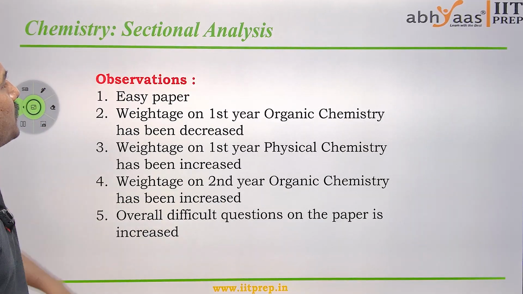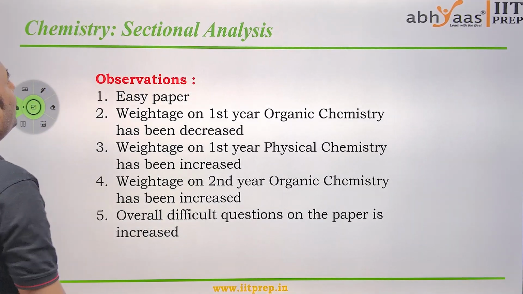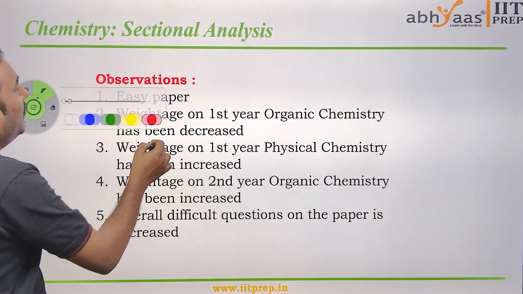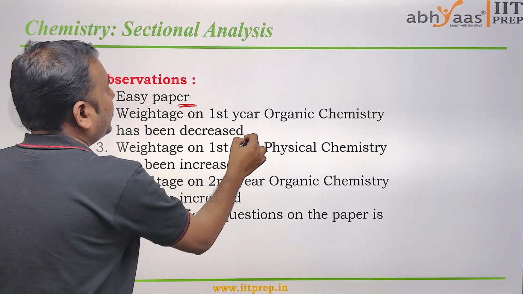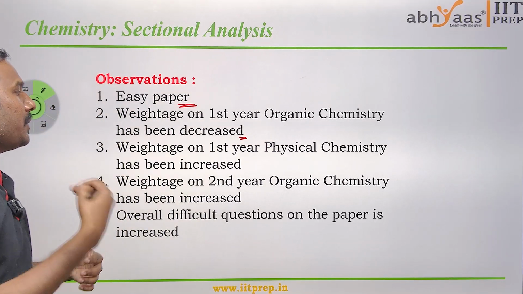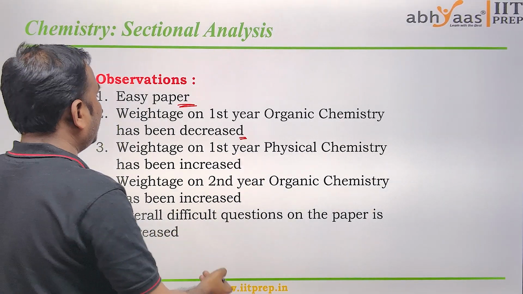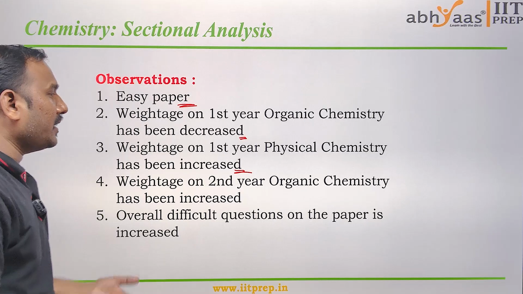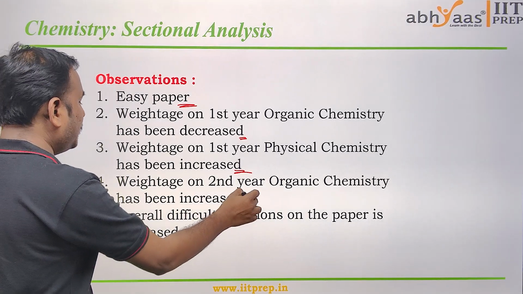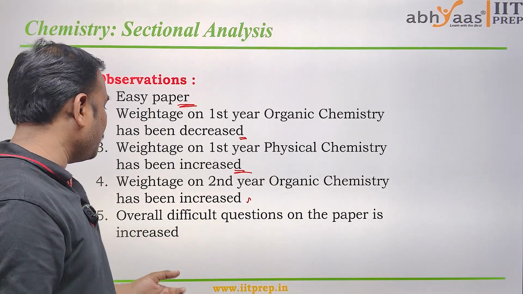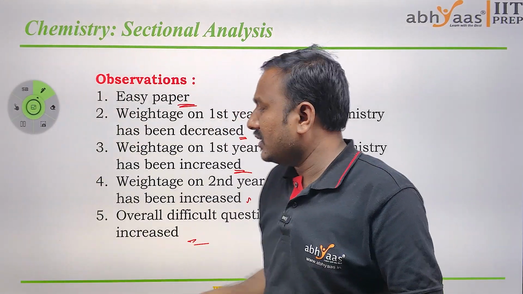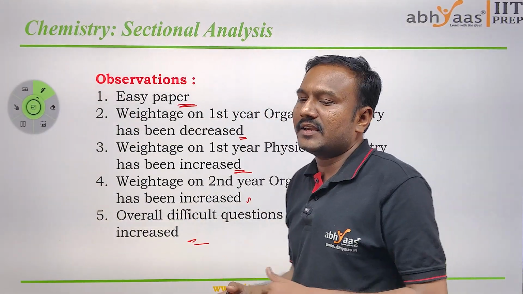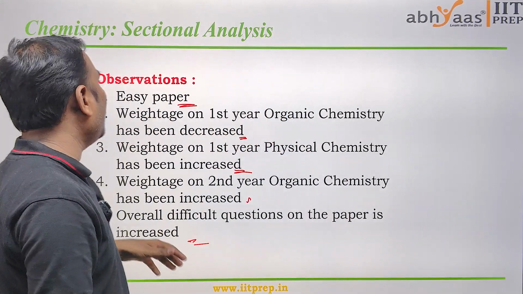Almost all the modules are given equal importance, but these two have a little more impact on the paper. Coming to the observations for chemistry, the paper is easy. Weightage on first year organic chemistry has decreased compared to the remaining papers, while first year physical chemistry has increased, and second year organic chemistry has increased. Overall difficulty of questions has increased. If you observe the last 2-3 papers, the overall difficulty in chemistry has increased.